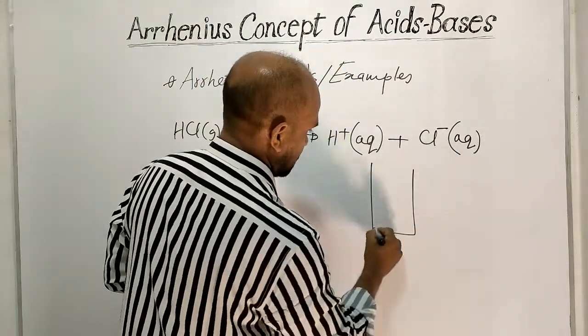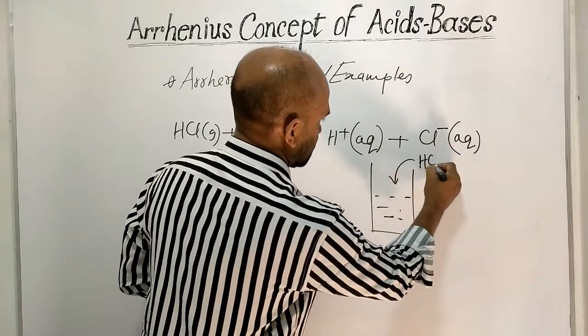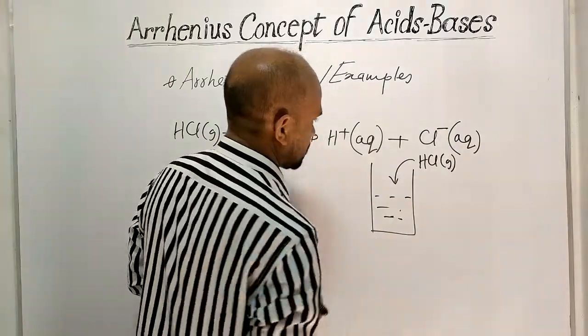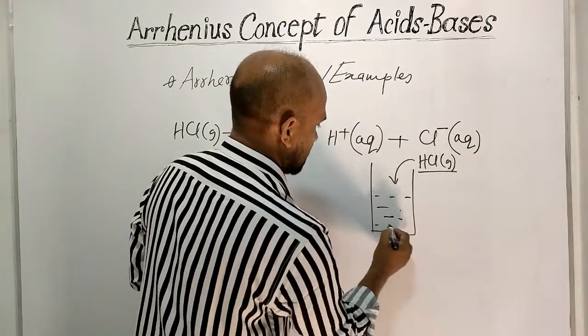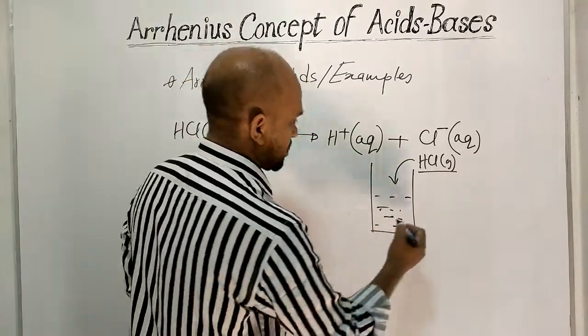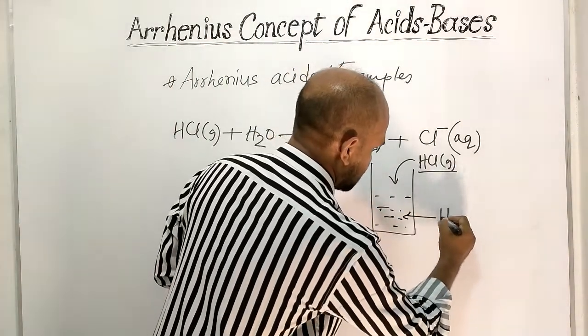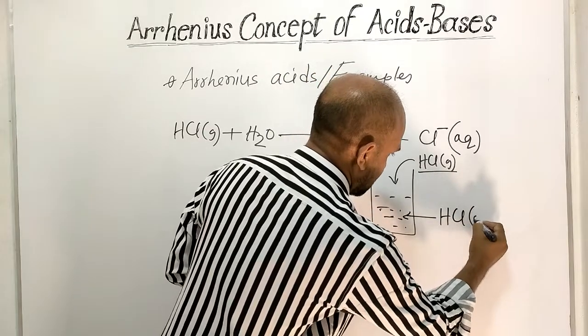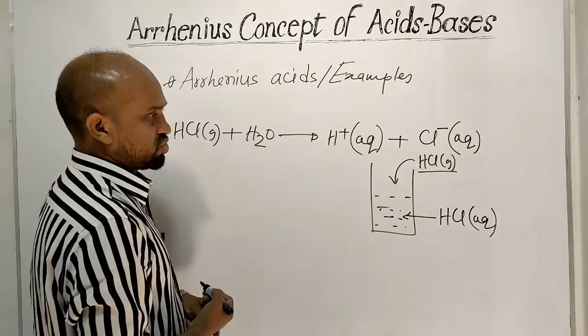Here, suppose this is water and hydrogen chloride gas is dissolved here. After dissolving hydrogen chloride, the solution obtained is symbolized by HCl aqueous, that means hydrochloric acid.